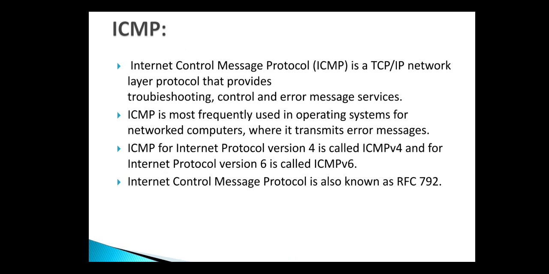Next protocol of the network layer is ICMP, that is Internet Control Message Protocol. It is a TCP/IP network layer protocol that provides troubleshooting, control, and error message services. It is most frequently used in operating systems for network computers, where it transmits the error messages. ICMP for Internet Protocol version 4 is called ICMPv4, and there is also ICMPv6. Internet Control Message Protocol is also known as RFC 792.